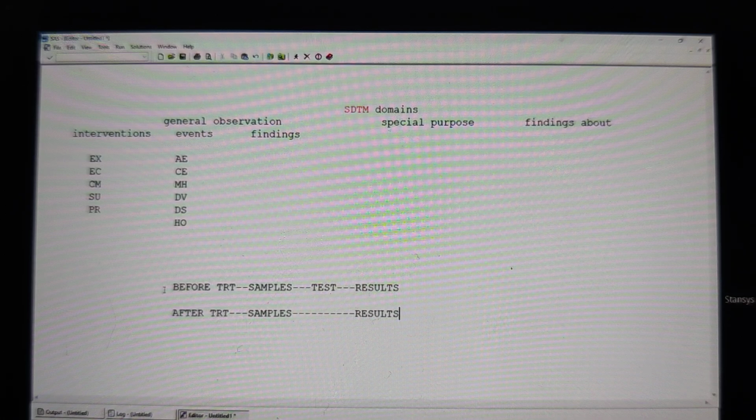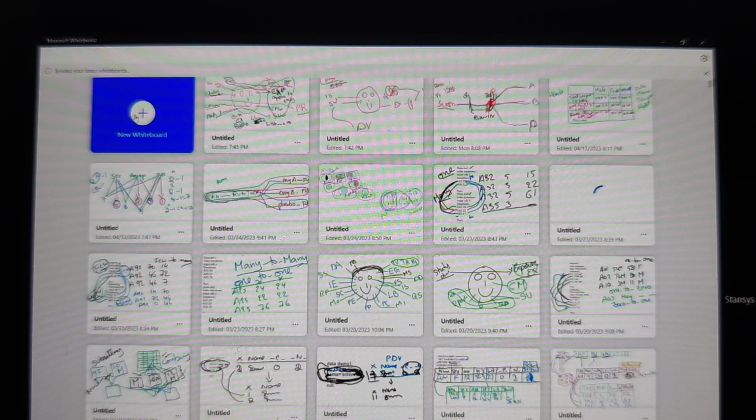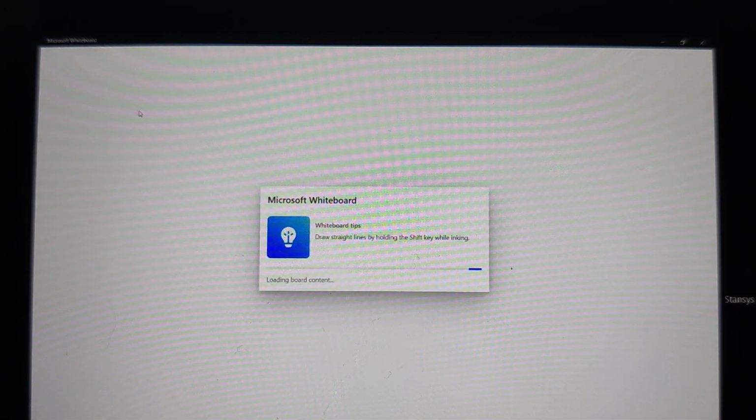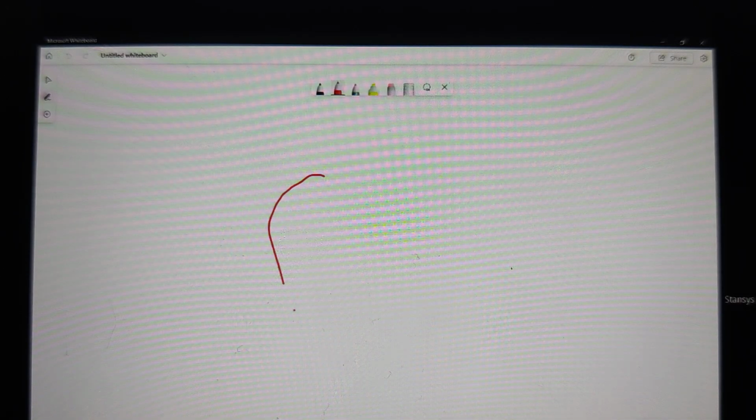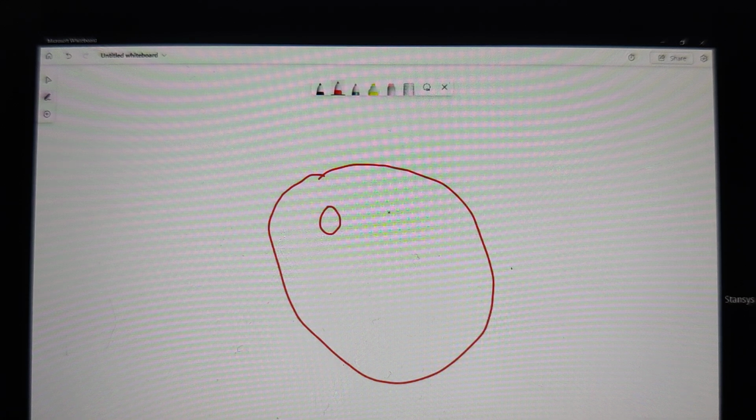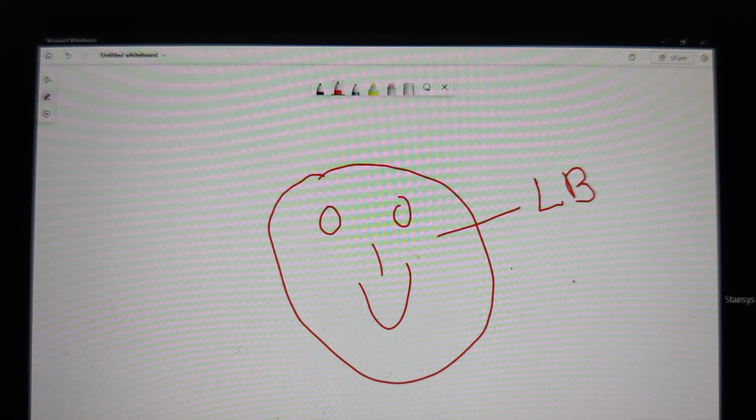Now, during the clinical trial, we are going to do a lot of laboratory tests. Like we are going to do chemistry, immunology, biochemistry, hematology, urine analysis, serum analysis. If you have such laboratory test data, we are going to write all the laboratory test reports into the CRF sheet. Whatever information I got from the CRF sheet, I'm going to put into a data set or a domain called LB. LB stands for laboratory test results.